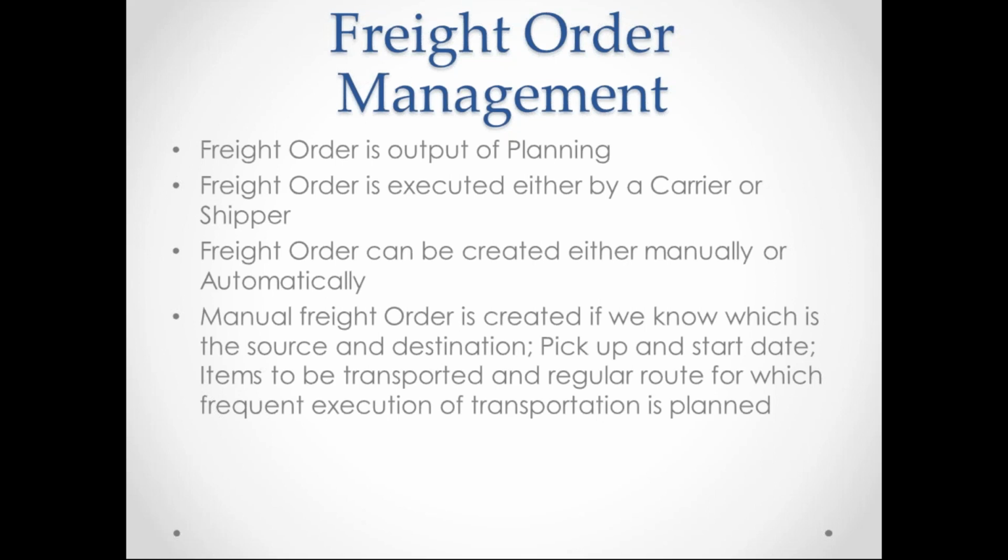The manual freight order is also created if you know the source and destination, pickup and start date. That means it's not required for the system to determine automatically. If you know from which source to which destination we are sending, and who is the LSP or the carrier, if you identify it upfront, and what the items to be transported are, and it is a regular route. So basically the freight order is useful if you already have the carrier details in hand and the route is also regular. It is not required for planning.